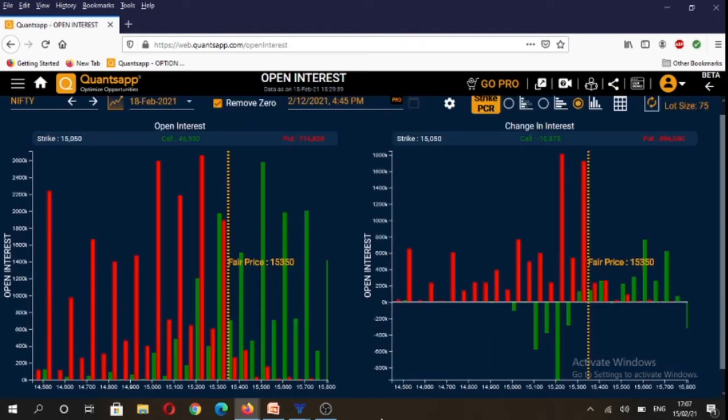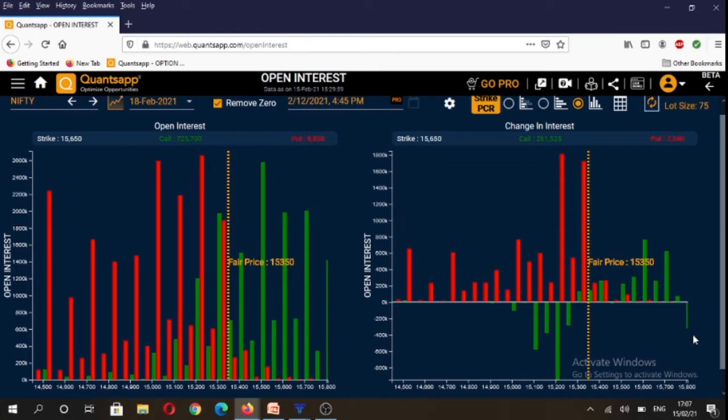If we analyze the overall open interest data, you will see that for the 18th February weekly expiry contract, highest amount of calls have been written at 15,500 strike and puts have been written at 15,200 strike. So it gives us a broad trading range of 300 points, 15,500 to 15,200 on the index.